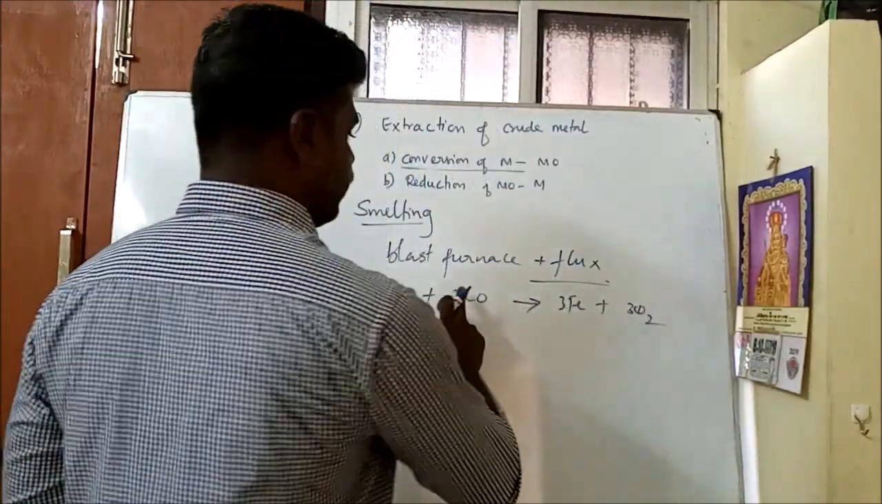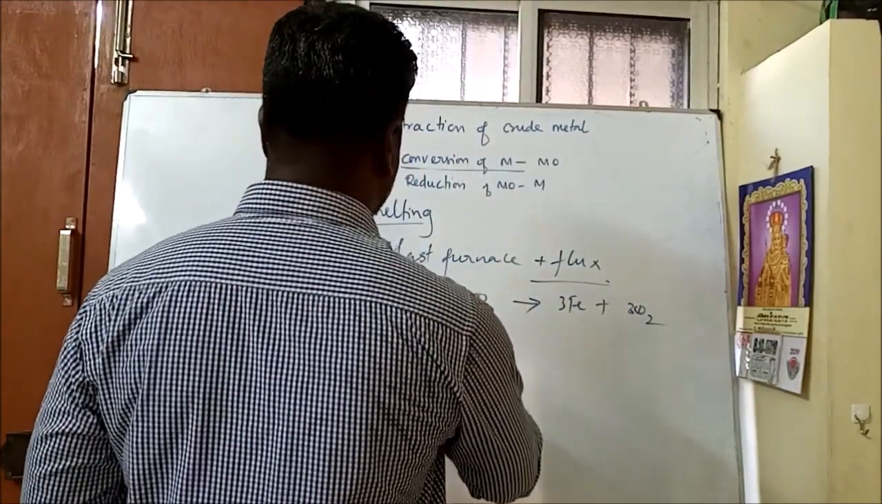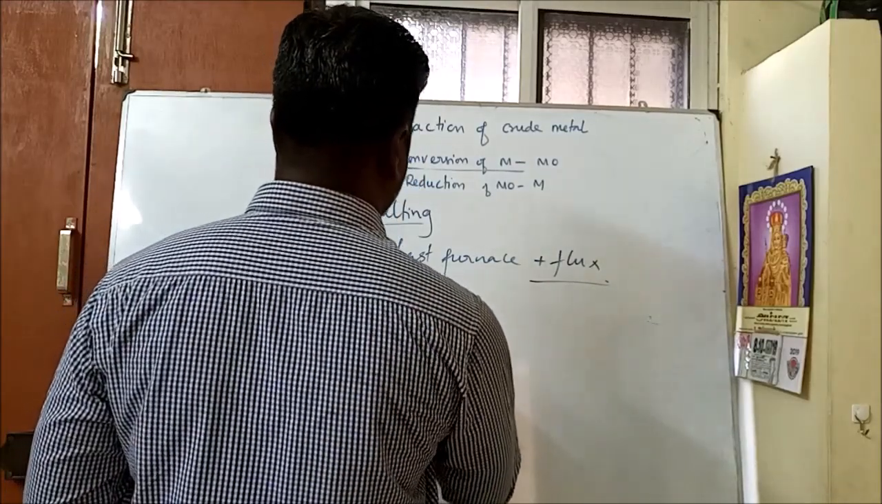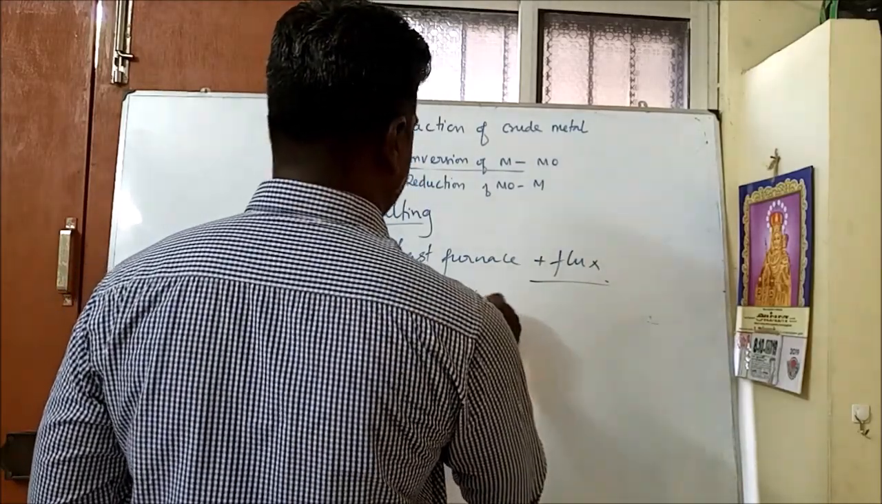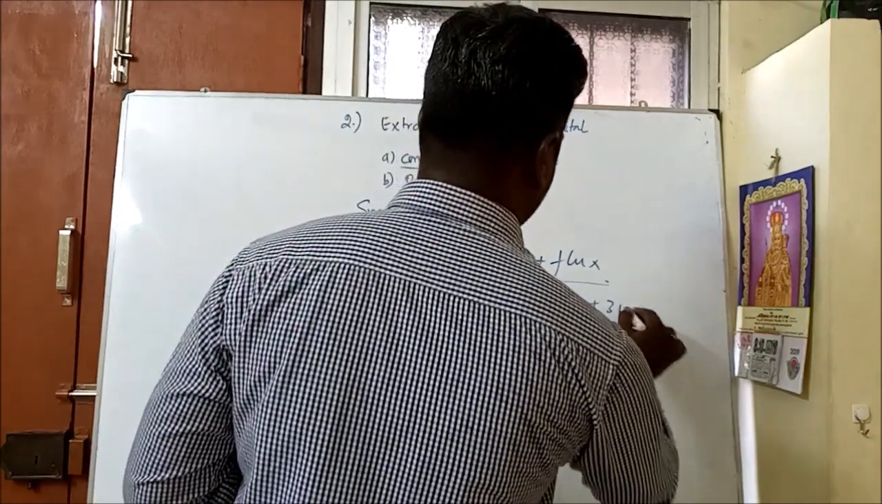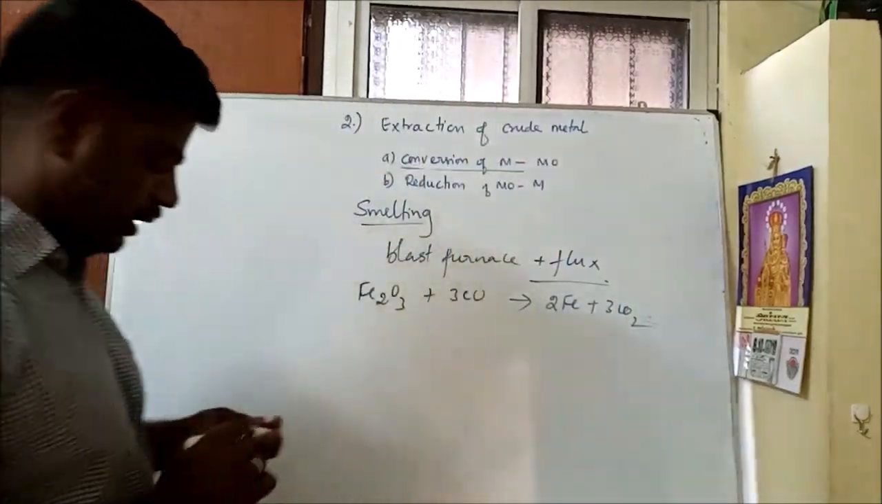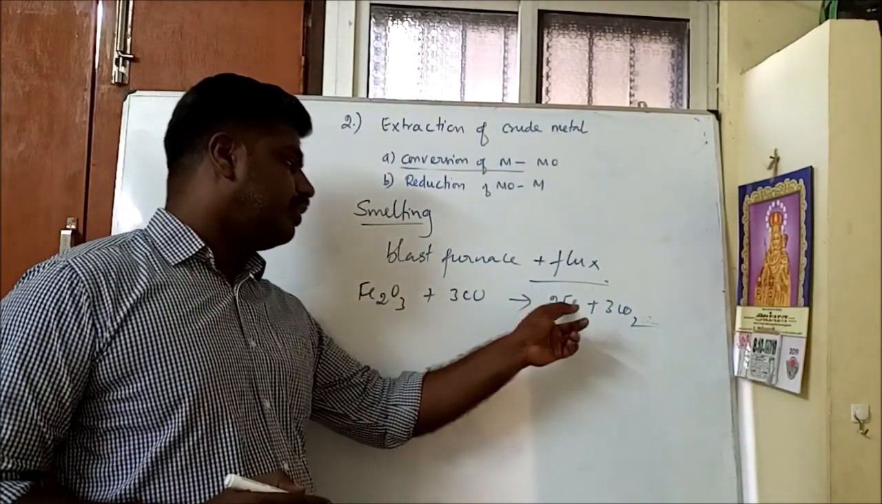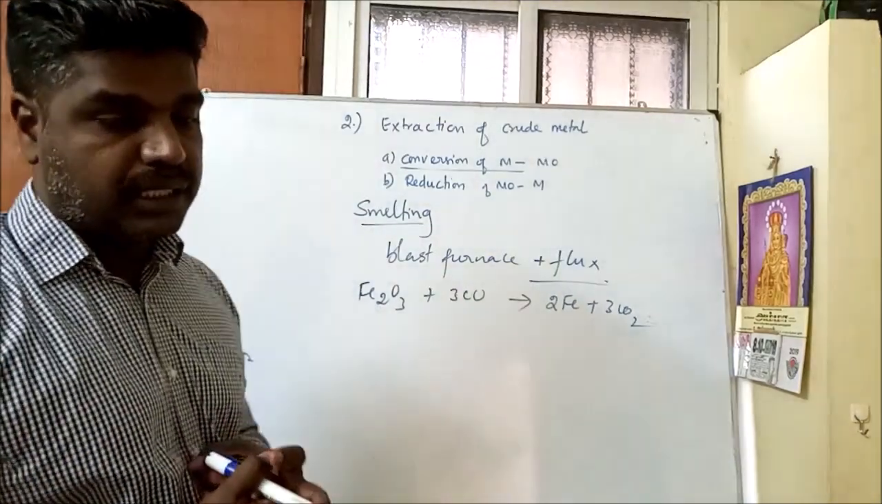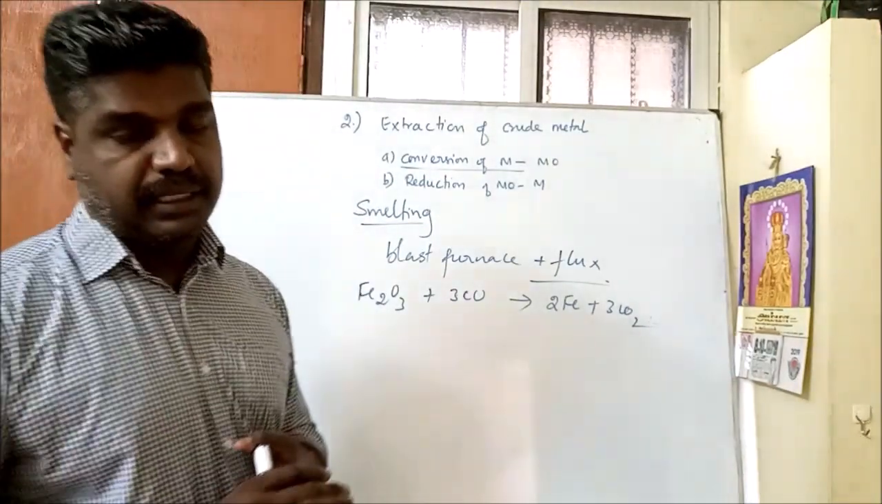Let me take Fe2O3 plus carbon monoxide. We get 2Fe plus carbon dioxide. This is the equation. Here the metal oxide is reduced to metal by using a reducing agent like carbon monoxide in a blast furnace.